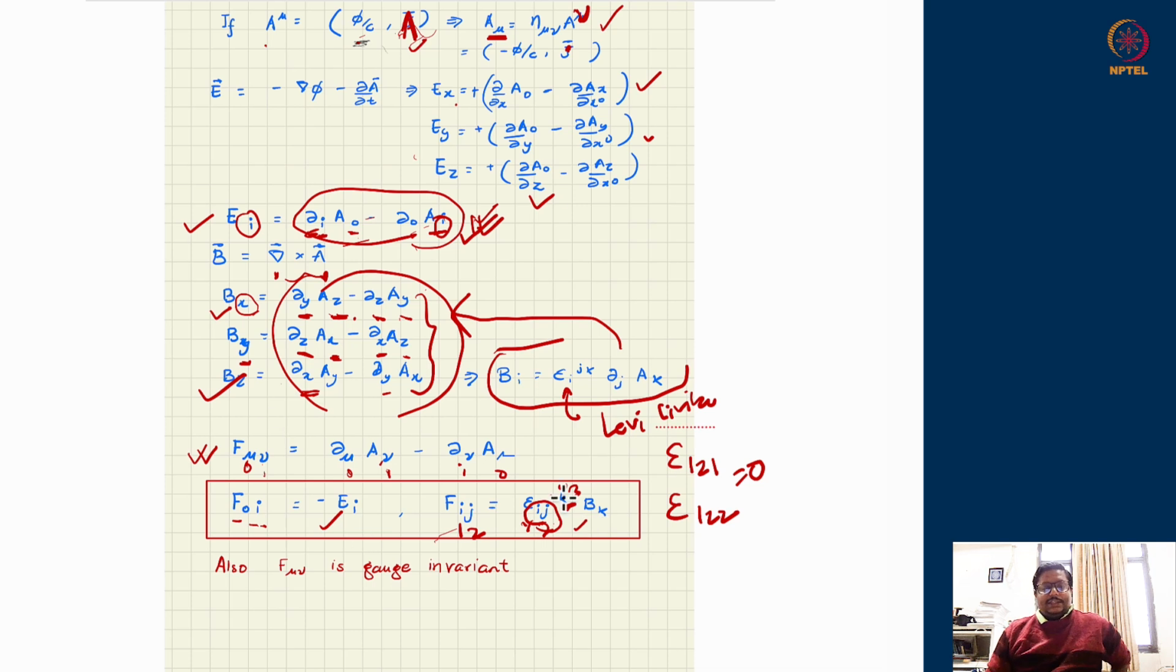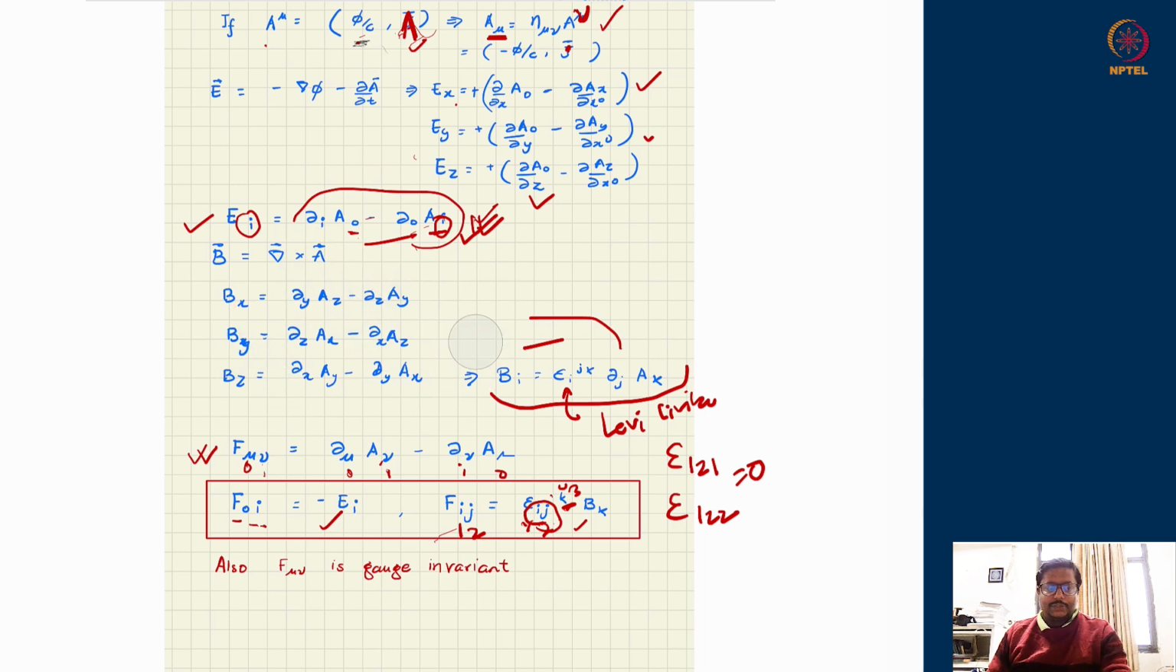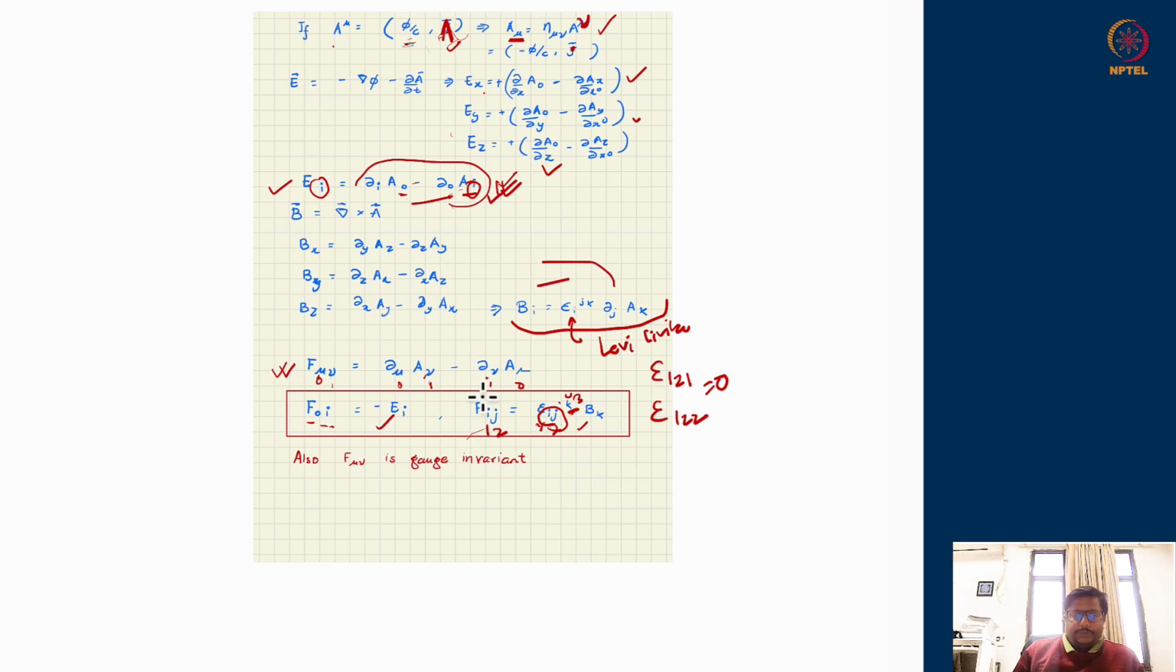So this way we can write down from these antisymmetric derivatives all the terms which we have. So that is one thing: we can compactly write all the electric and magnetic field components using this field strength tensor F mu nu.